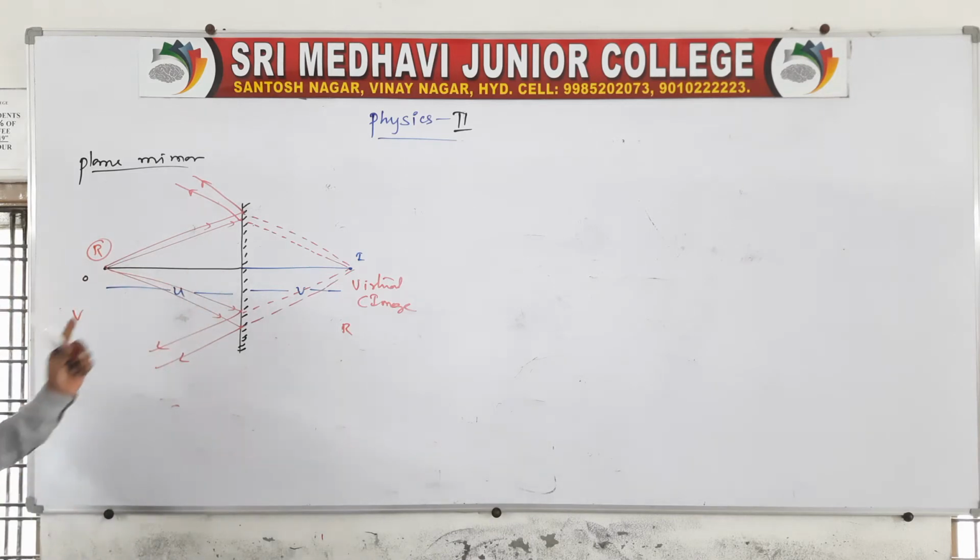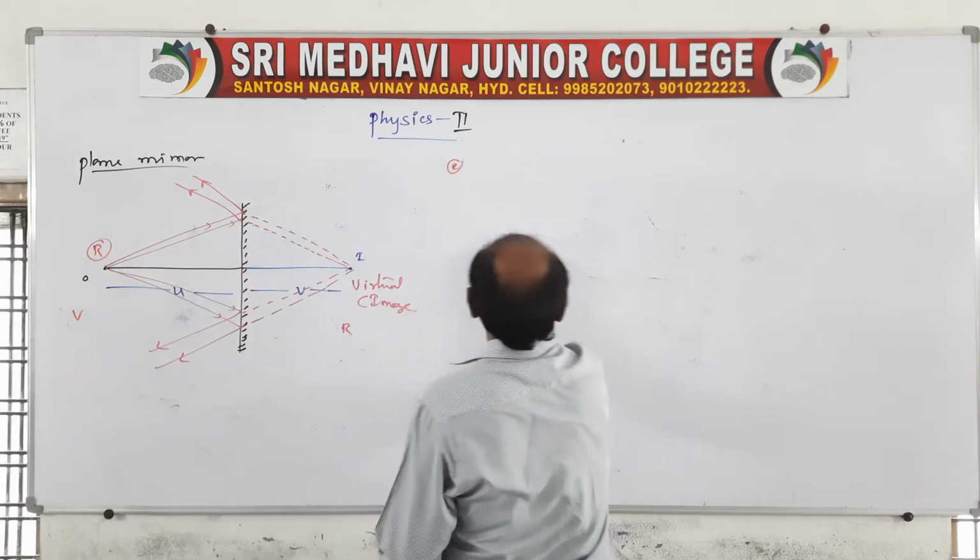Therefore the object and image distances will be the same. This is the first characteristic. And the second characteristic, remember: the size of the extended object is equal to the size of the extended image. That is the second characteristic.